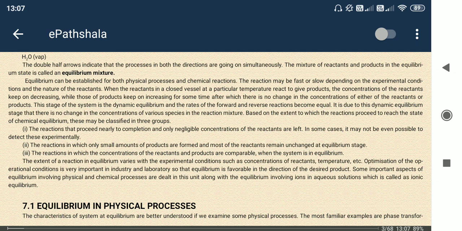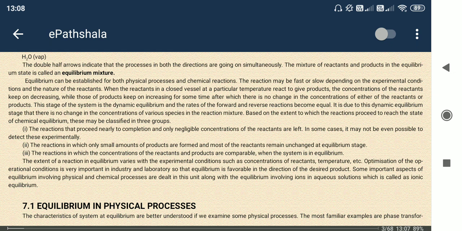ionic equilibrium, meaning ionization. We know that ionic compounds are there, like NaCl, sodium chloride. Na+ and Cl- ions are present inside NaCl, right? Likewise HCl, hydrochloric acid, when ionized gives H+ and Cl-. When H2SO4, sulfuric acid, ionizes, H+ and SO4 2- is produced. So these are the ionic ones. These ionic changes also have some form of equilibrium. That is the next chapter, which I will discuss in a separate video.